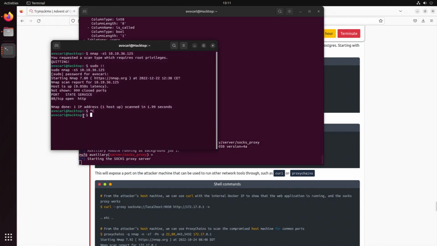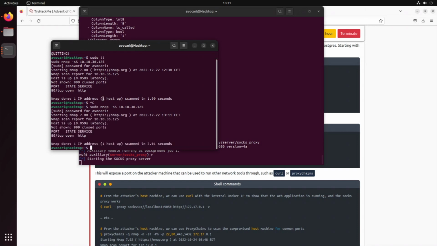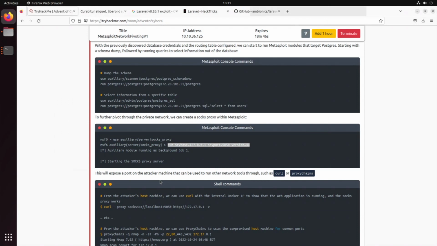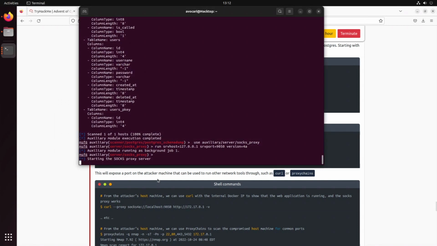We can again verify that. Let's see if this worked out. No, it's still running. I'm going to fast forward until we have it actually started up.